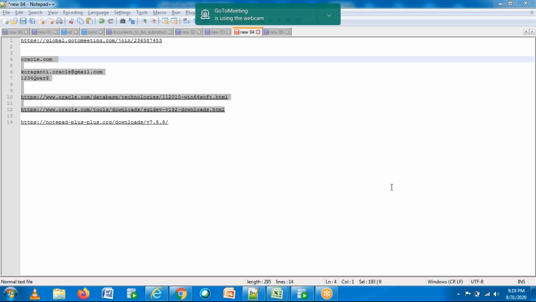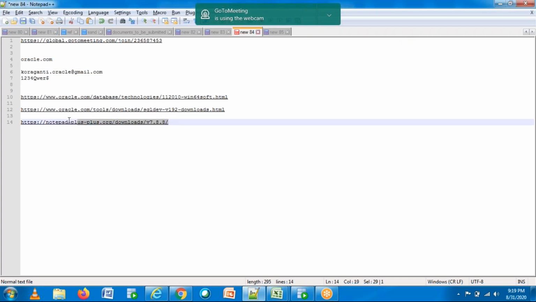I just gave the information in the chat window. So go to oracle.com, give the username and password and try to download the software. And this is Notepad++. So this is for Notepad++.